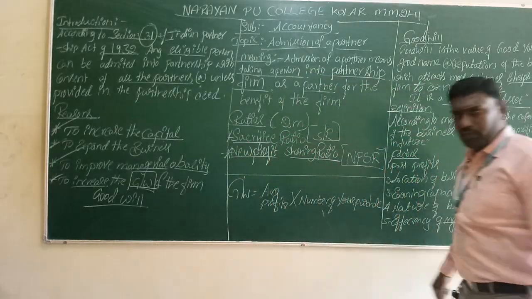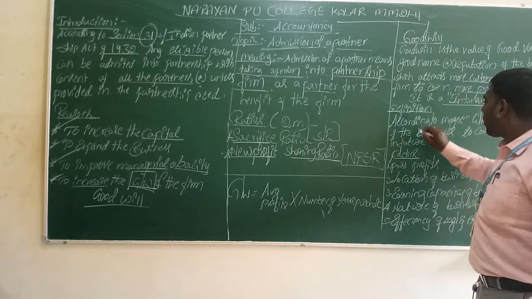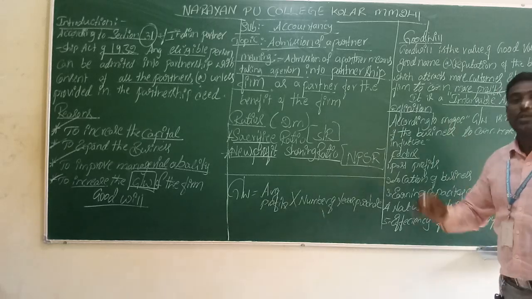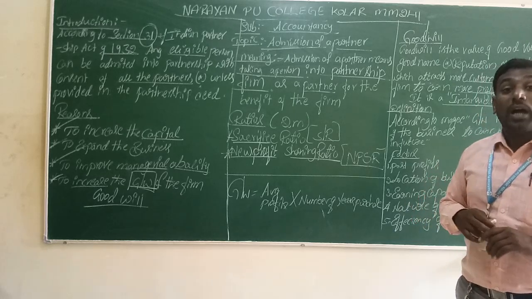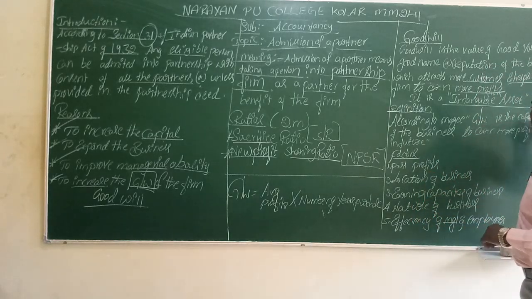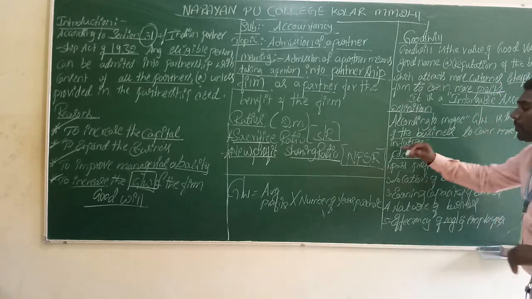Some authors give their own definitions of goodwill. According to Maggie, and Maggie is not noodles, she is a writer, she is the author. According to her, goodwill is the capacity of the business to earn more profits in future.